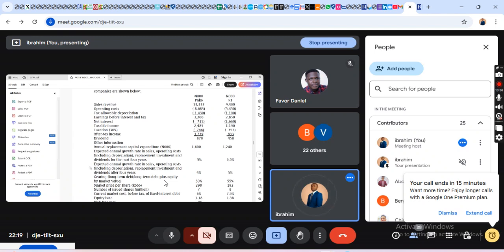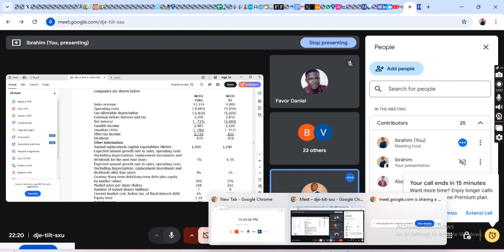You do the same thing for RT. The market price, that is the market price per share. Then the number of shares issued.